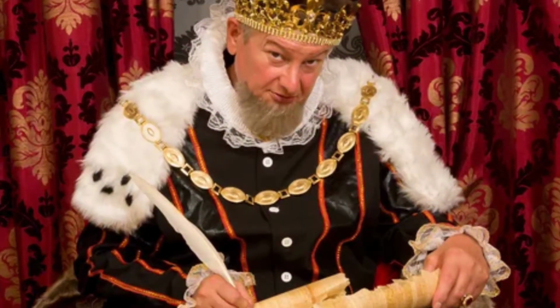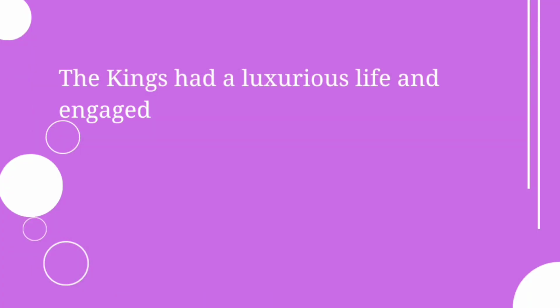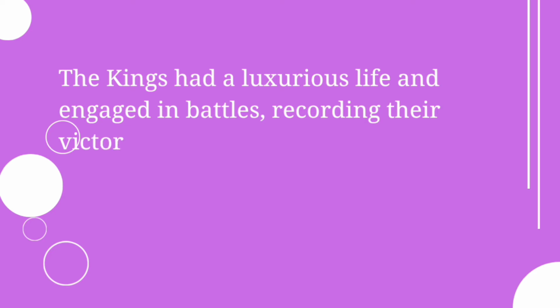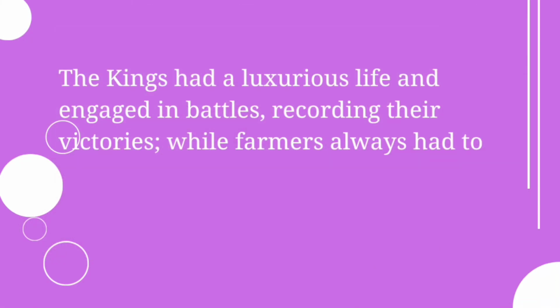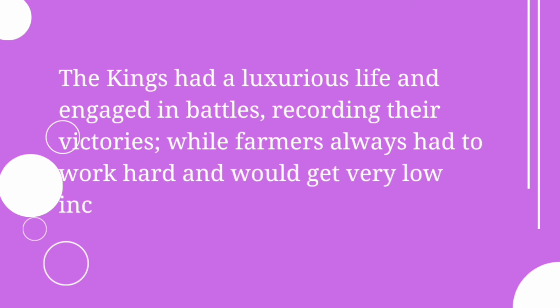So the answer is, the kings had a luxurious life and always engaged in battles, recording their victories, while the farmers always had to work hard and would always get a very low income. So this is the major difference between the lives of kings and lives of farmers. Farmers would have to work a lot, but kings had a very luxurious life.